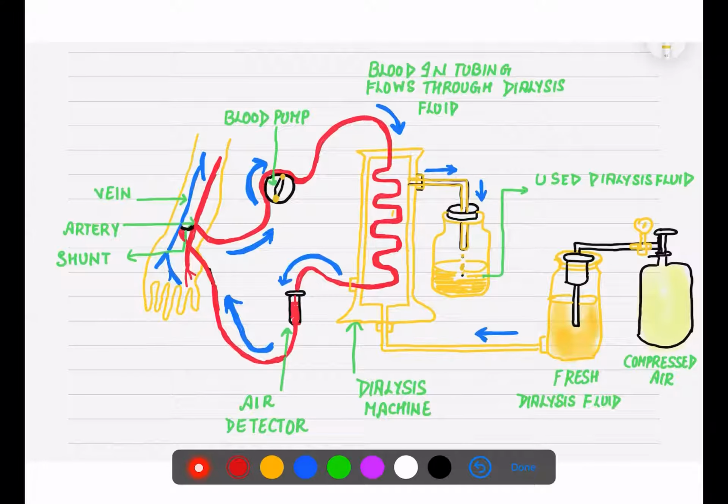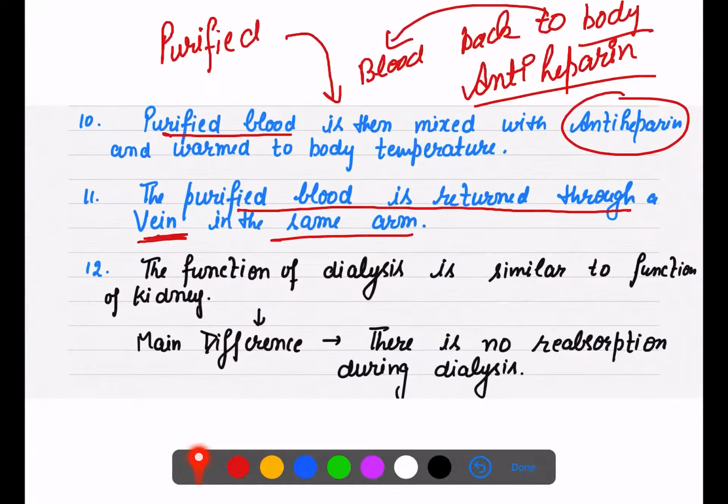So now there are two things. See, blood is taken from the artery, but it is sent to the vein, so that it can go back to the heart, and then it gets oxygenated there. So it is taken from the artery and returned through a vein, but using the same arm.